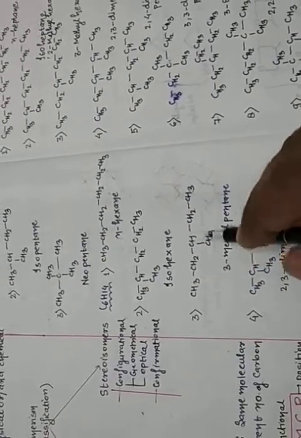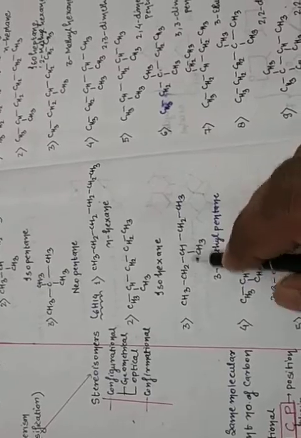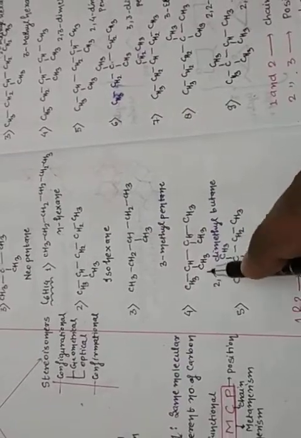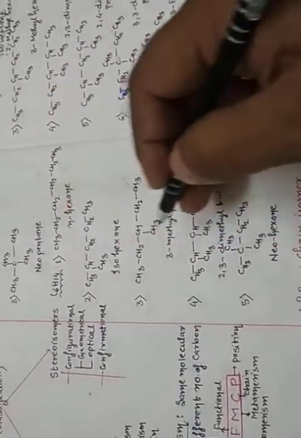This is not an iso. So just write down the IUPAC name in the third structure, because this CH3 is present on the third carbon. So this is 3-methylpentane. This is 2,3-dimethyl. All structures are different but have the same molecular formula.